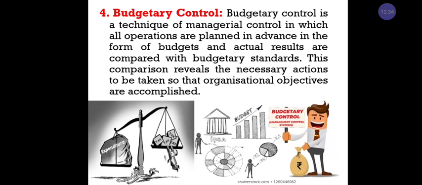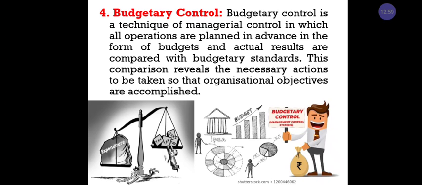It also helps in the optimum utilization of resources. And one of the main objectives of budgetary control is that it helps coordination among the employees and various departments in an organization. These are the objectives of budgetary control.